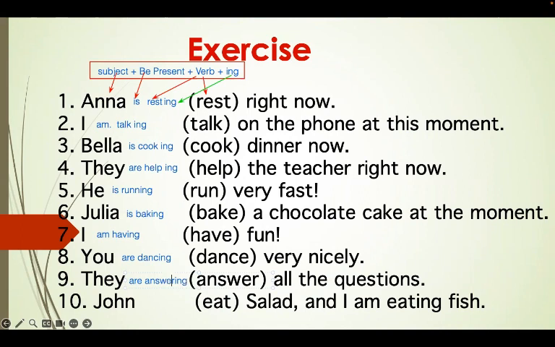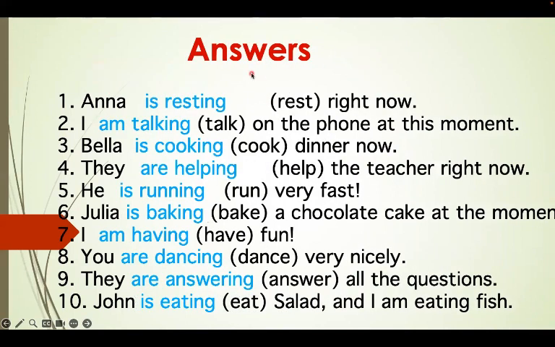Moving on to 10. Last one. John is eating. Very, very simple. These are the corrections to the answers. Here, so have a look and then try to correct your answers.